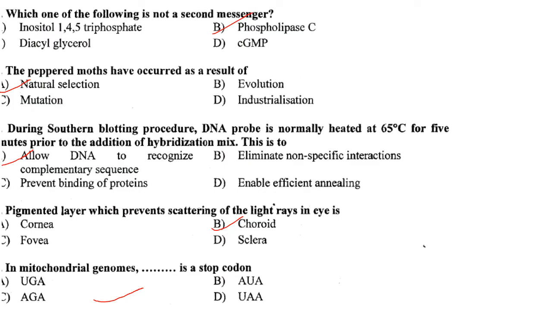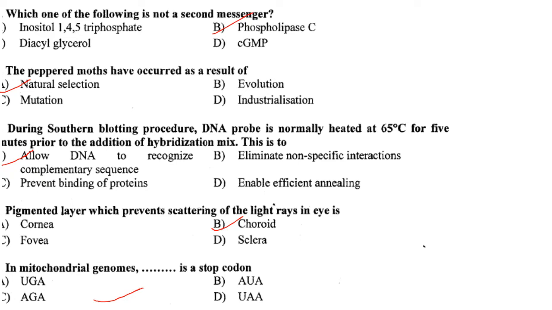Then which one of the following is not a second messenger? So phospholipase C is not a second messenger, whereas the other 3 are second messengers. The peppered moth changes have occurred as a result of natural selection.